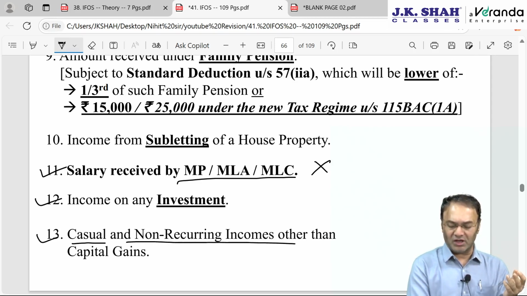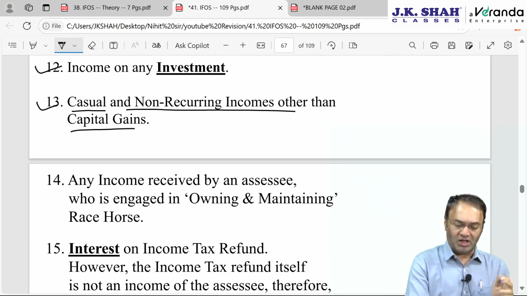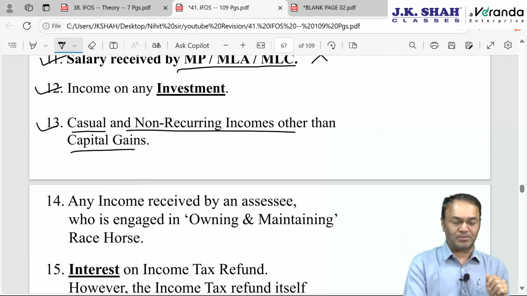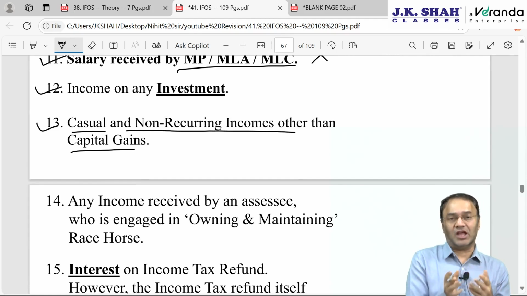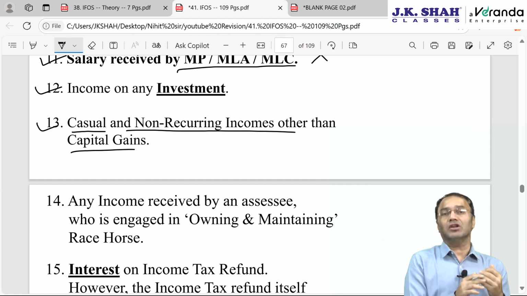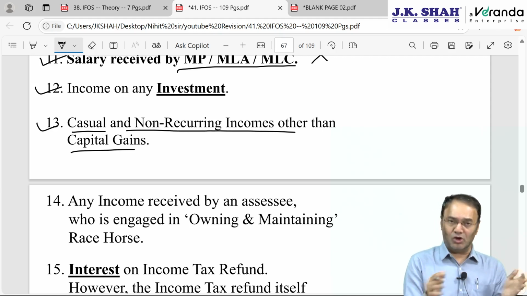Casual and non-recurring incomes other than capital gain. Casual incomes means something which is once in a while, which is non-recurring. Repetition is not there. Other than capital gain. Like for example, I went to Dubai, I bought iPhone 16 and I sold it in India with 10,000 profit margin. I do not intend to repeat it again, and I had not purchased for my purpose. I did not use it, straight away sold it off.